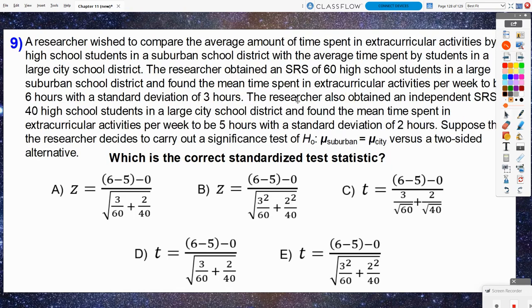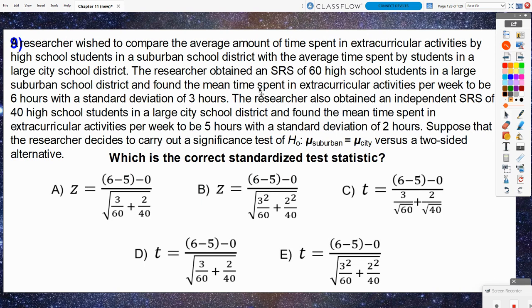Number 9. Let me scoot this over. There we go. A researcher wished to compare the average amount of time spent in extracurricular activities by high school students in a suburban school district with the average time spent by students in a large city school district.